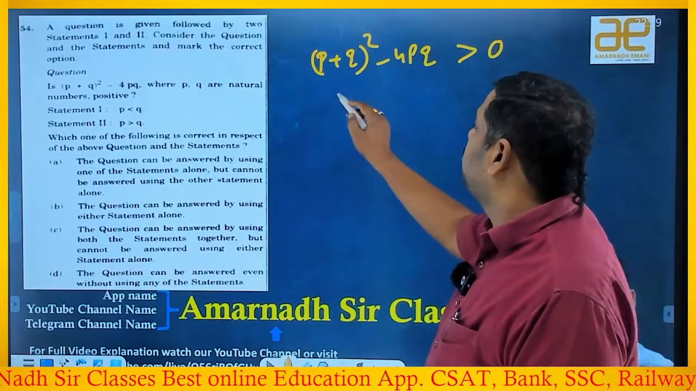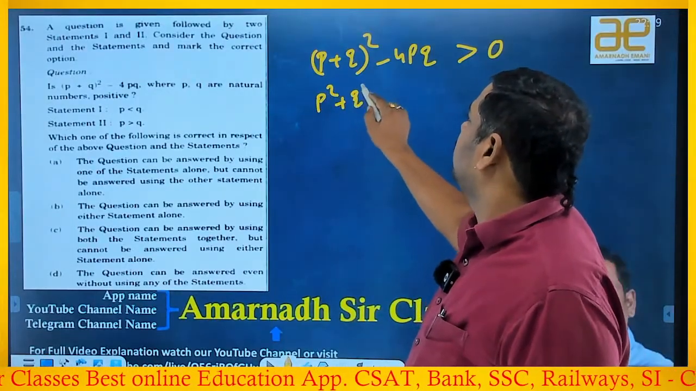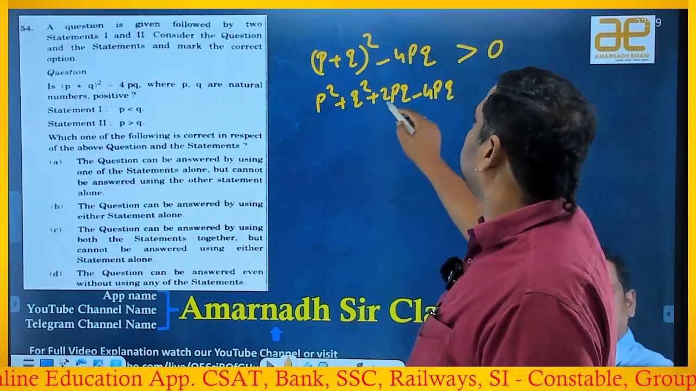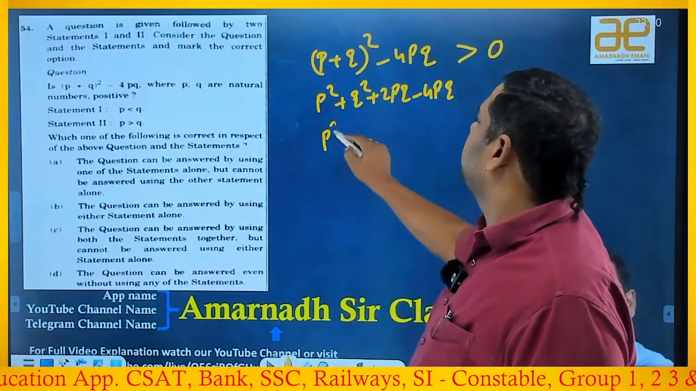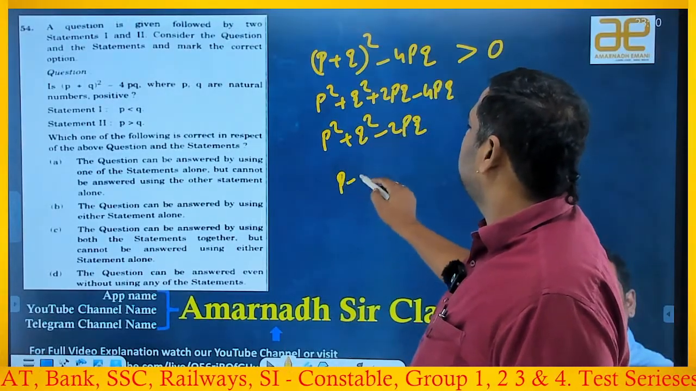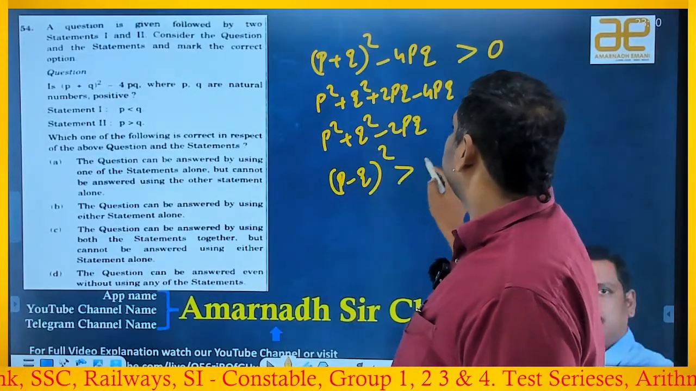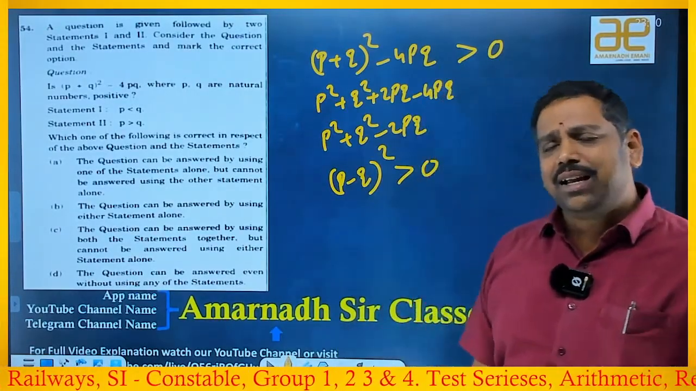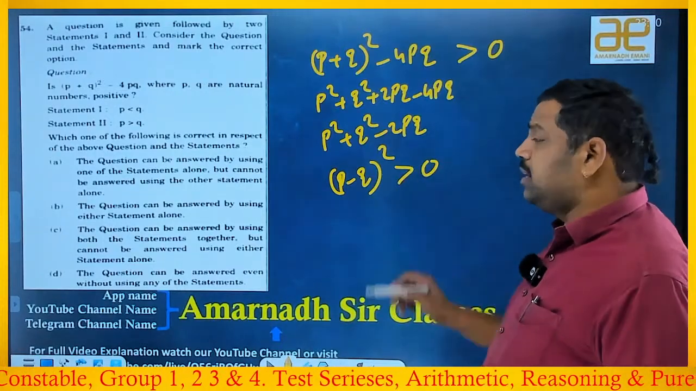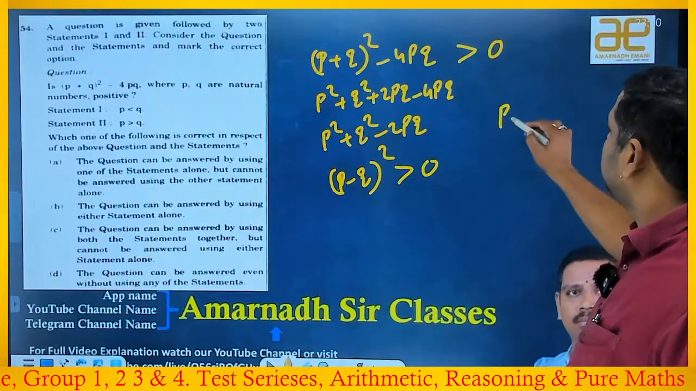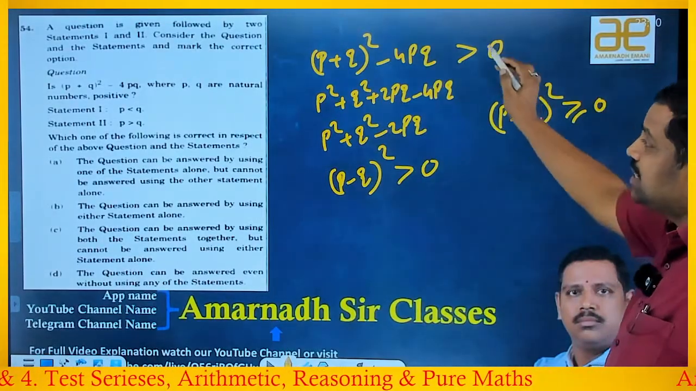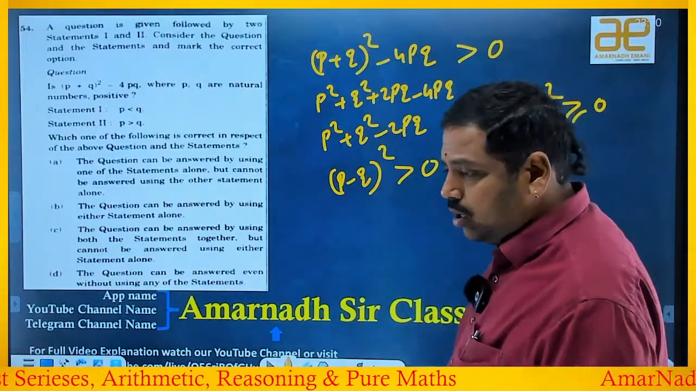Let us expand: P square plus Q square plus 2PQ minus 4PQ. So 2PQ minus 4PQ, what will you get? P square plus Q square minus 2PQ. It is nothing but (P minus Q) whole square. Is it greater than 0 or not, he is asking. I already know one thing: it is a square, and every square will definitely be greater than or equal to 0. But he is asking, is it greater than 0 or not?